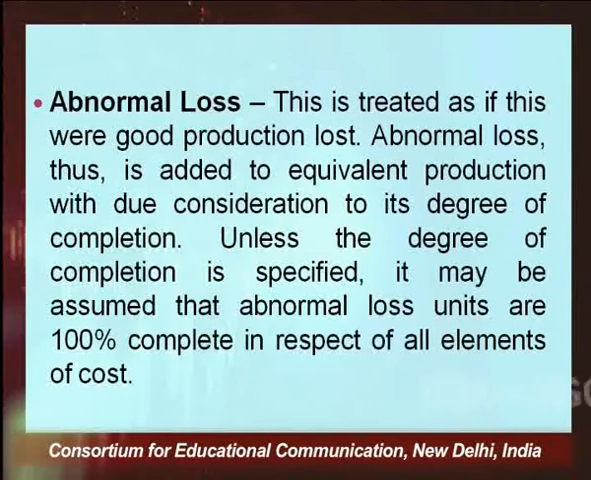What it implies is that as far as abnormal loss is concerned, you will calculate equivalent units. If the degree of completion is not 100%, you will multiply the units by the degree of completion and finally get the equivalent units of the abnormal loss. But if nothing is given, you will presume that the work done on the units is 100%, and the equivalent units are equal to 100% of the units, that is, the abnormal loss.